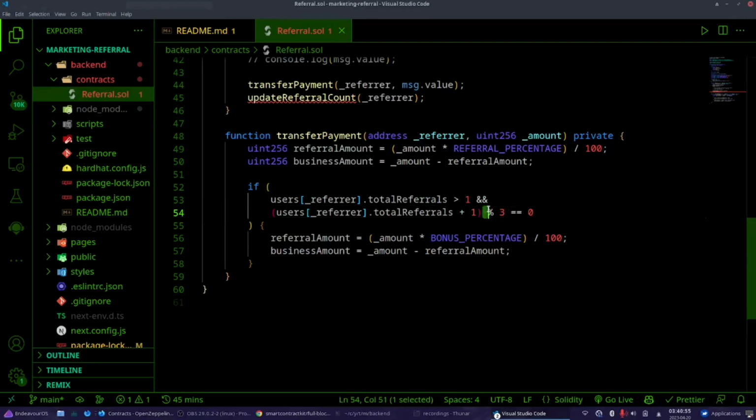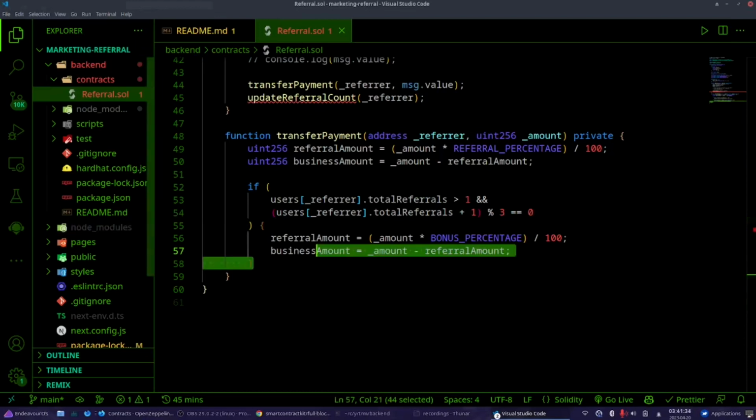Modulus, if you don't know modulus, have you ever done FizzBuzz? Modulus gives the remainder: 3 modulus 3 is 0, 4 modulus 3 is 1, because there is just one 3 in 4, and when you take the 3 from 4, you are left with 1. 5 modulus 3 is 2, etc. So we are getting that here. This is the logic we have.